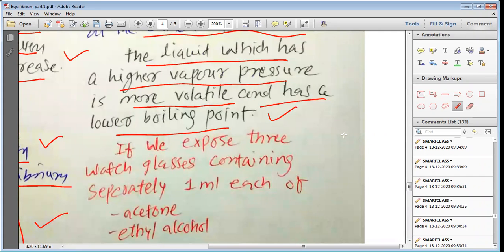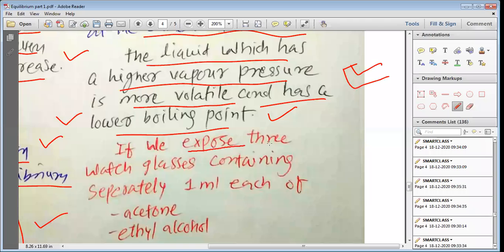So those liquids which have lower boiling point will have the highest equilibrium vapor pressure.